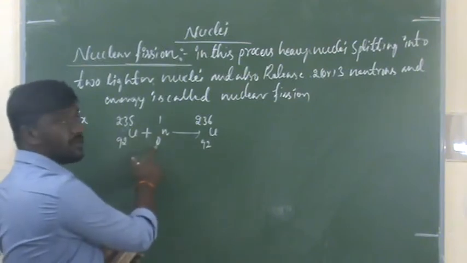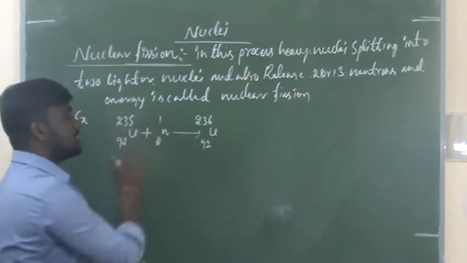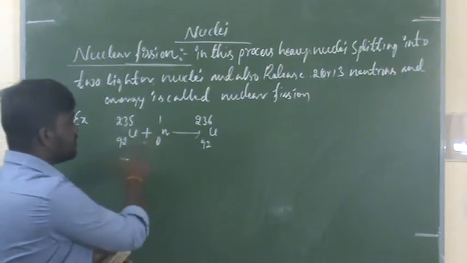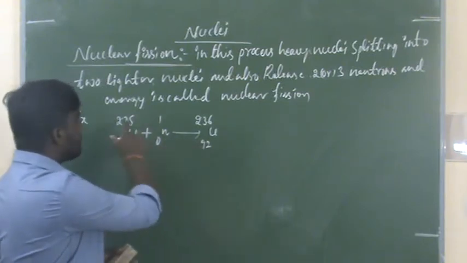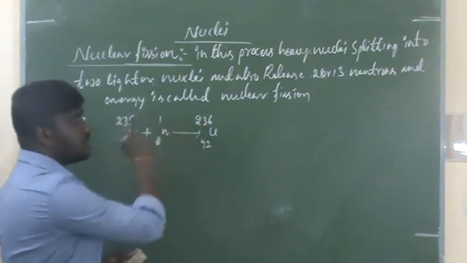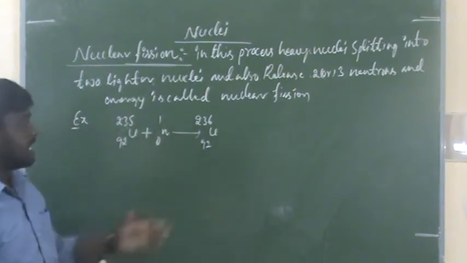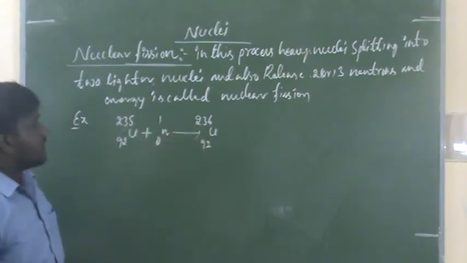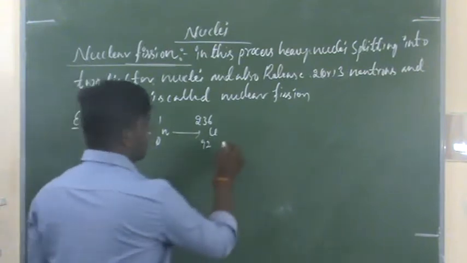Here uranium 235 is the heavy nucleus, bombarded with one neutron. The neutron has atomic number 0 and mass number 1. 92 plus 0 is 92, 235 plus 1 is 236. We get uranium 236 with atomic number 92.